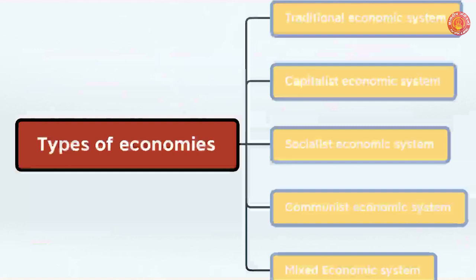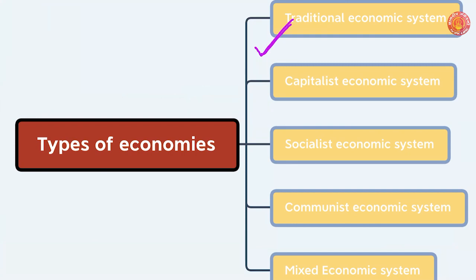First, it is traditional economy, like the economy which was present in ancient time, medieval time, or which was more of a closed type of economy. Second, capitalist economy. Whenever the word capitalist economy comes, you have to remember capitalist economy is an open economy. Then third, it is socialist economy. Socialist economies are closed economies.